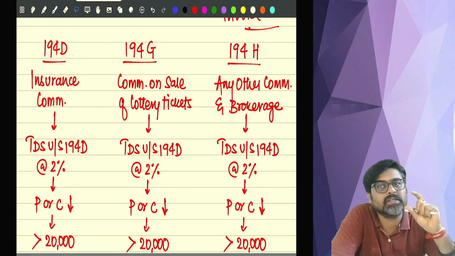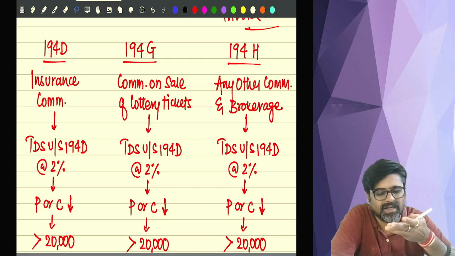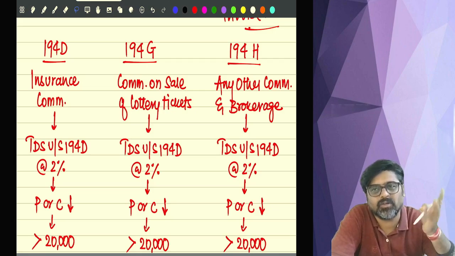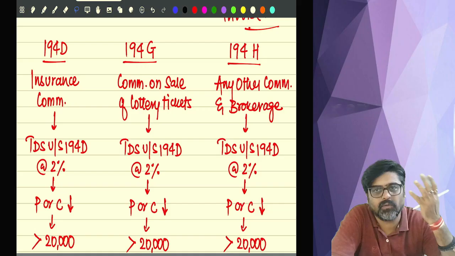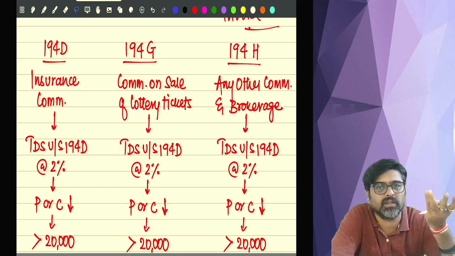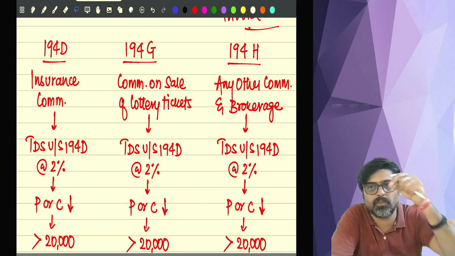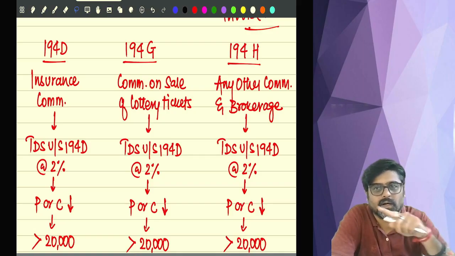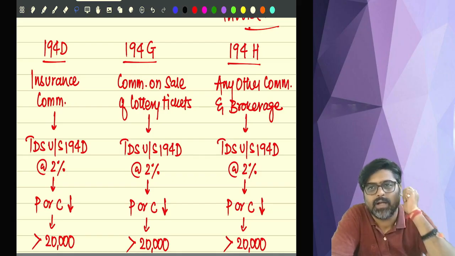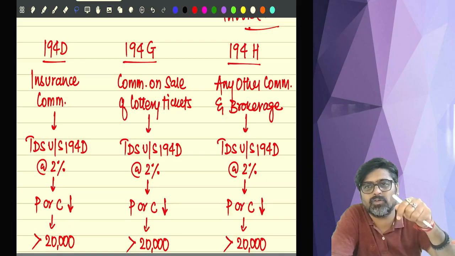Right now this type of system is not there, but in our times when we were young, we used to make calls through those PCOs. I don't know whether you have seen those PCOs or not. A 1 rupee coin you are supposed to put in the red colored telephone box, and you can call someone from that PCO booth and talk for 1 minute.